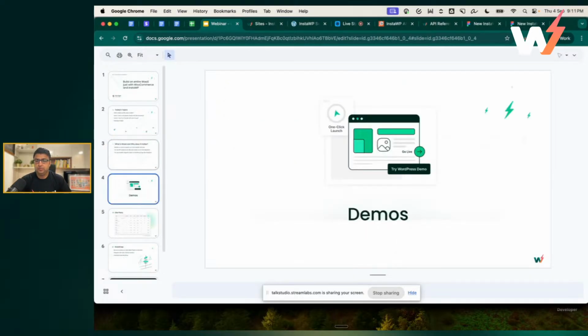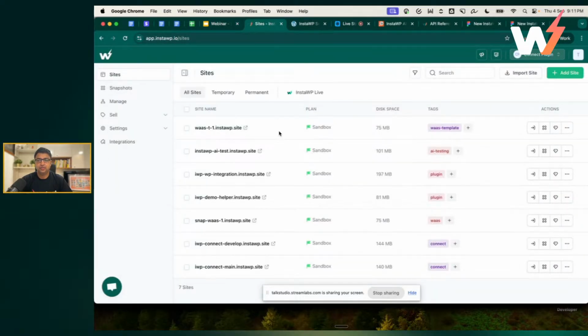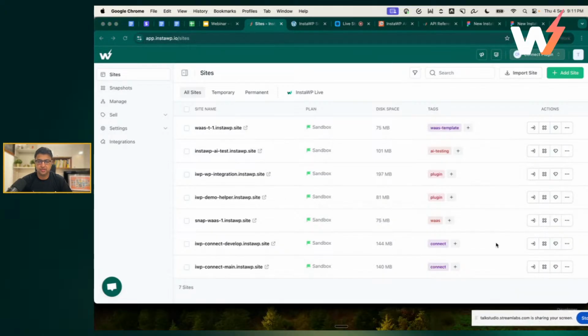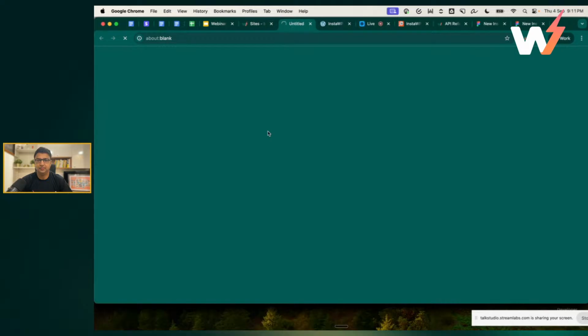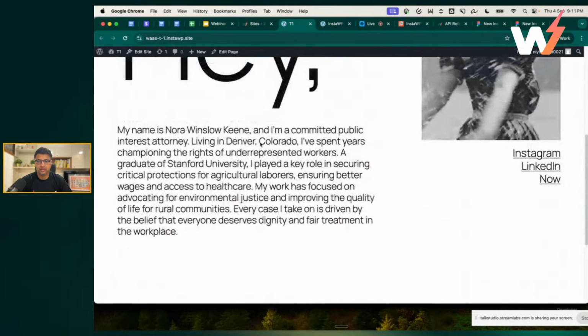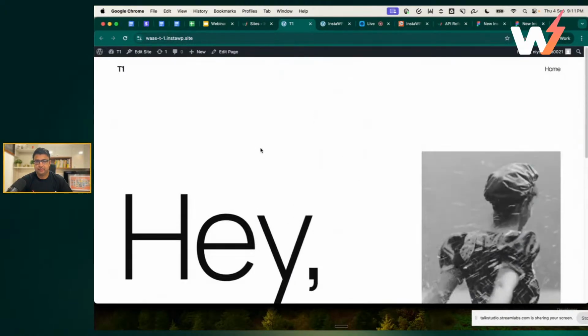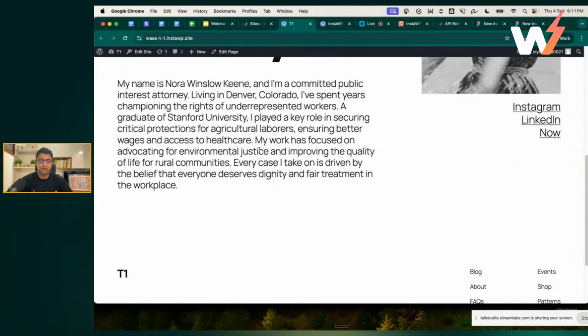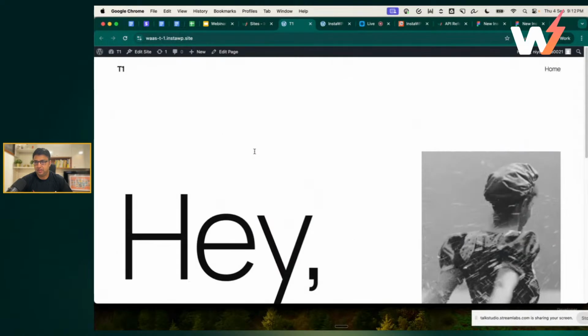All right, so now on to the demos. So let's get started. Those who are familiar with the InstaWP interface, this must be easy for you. In the interest of time, I've created a website. It's called WaaS T1, so that's template 1. If you open that website, you will see that it has a nice little template, which I have built using the block editor. Essentially, I've just clicked on a pattern, right? But the idea is that you can build this website using your favorite page builder, your favorite software, plugins or themes. It doesn't really matter.